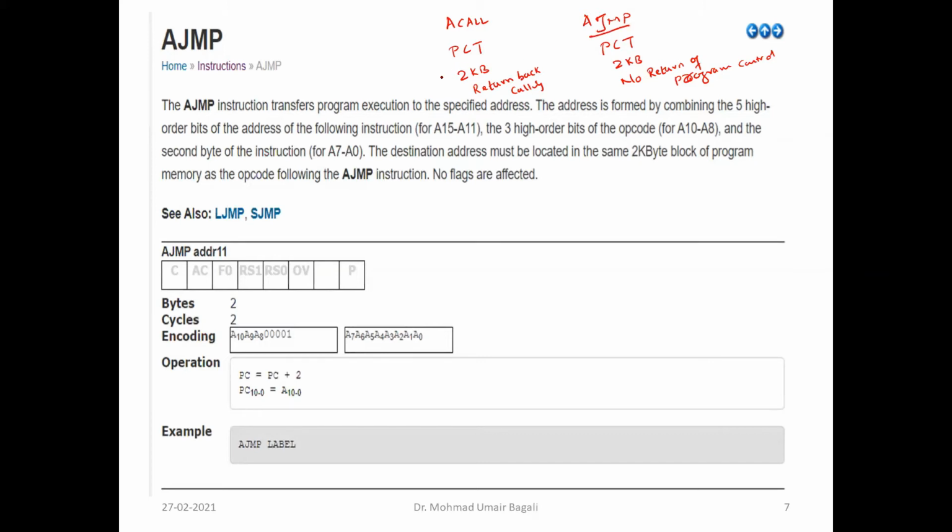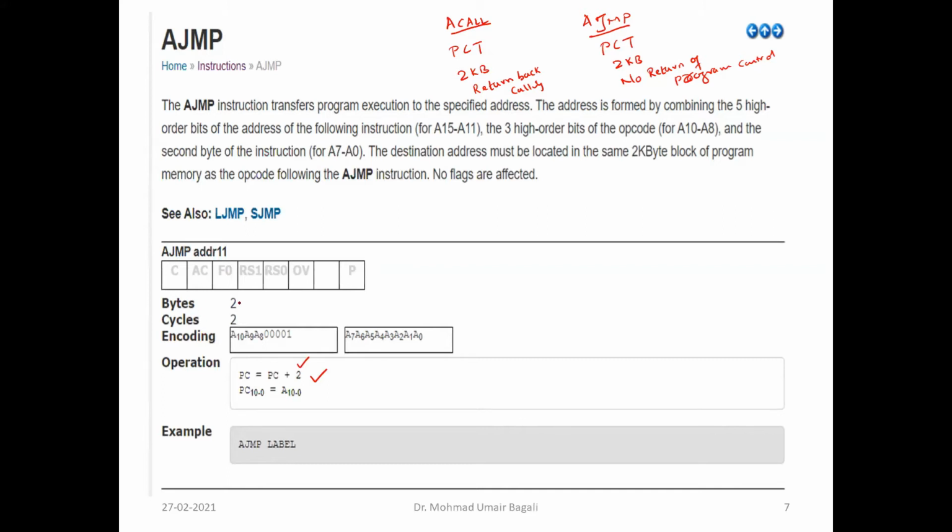Now if it is something specific, a subroutine, procedure or a function you have written, then you need to make use of a call instruction, because you need to return back to the calling program. So that is the meaning of a jump instruction. Now what is the operation in a jump instruction? It will calculate the address of the next instruction with the help of PC plus 2. This plus 2 is based on the size of that instruction.